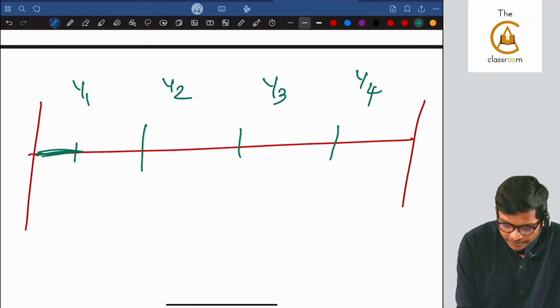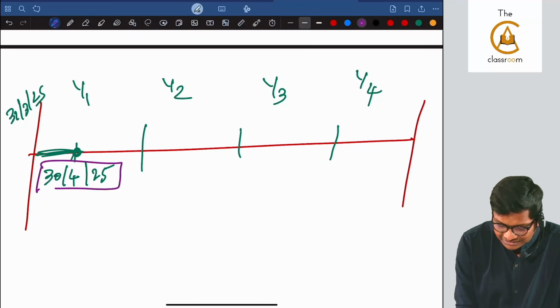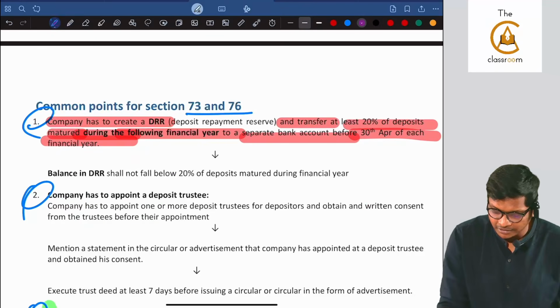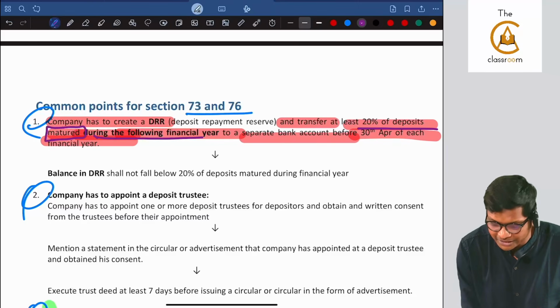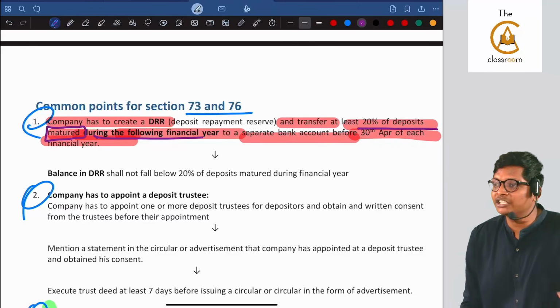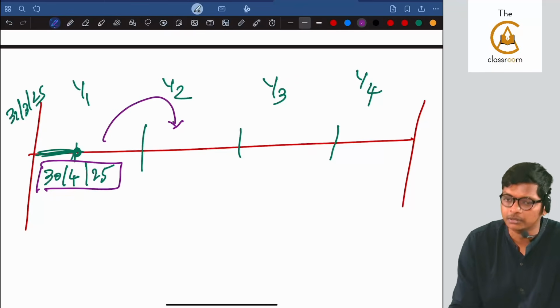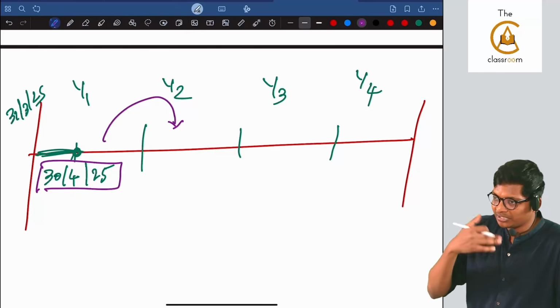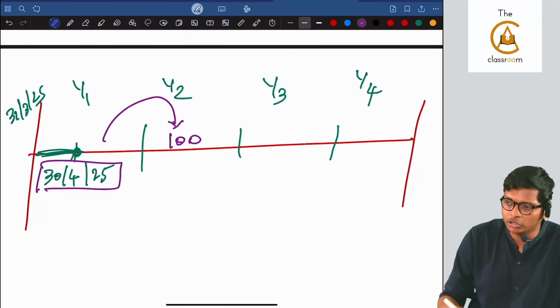Here they are saying before 30th April of that year. This is the previous year, 31st March 25, and 30th April 25. Are you following, guys? Before this 30th April, read the wordings. You have to transfer at least 20% of deposits maturing during the following financial year. So I will check what is the deposit maturing in next year. We can compute because time will get over. So let's say deposit maturing next year is 100 crores or lakhs, whatever.